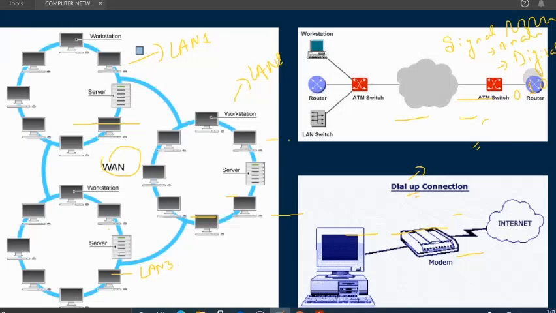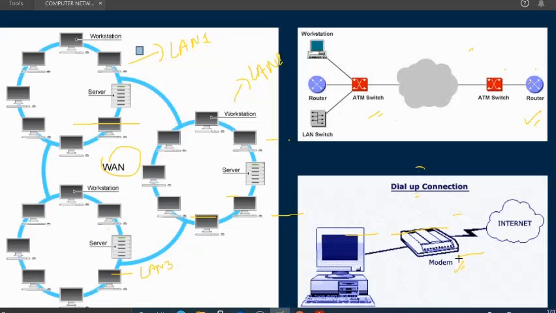Okay, so this is the first example. Let me erase. This first one is of switched WAN. You can see how a workstation, router, and the LAN switch, ATM switch are there, and how it is working in a switched WAN. And then this is a dial-up connection that is connected by modem.